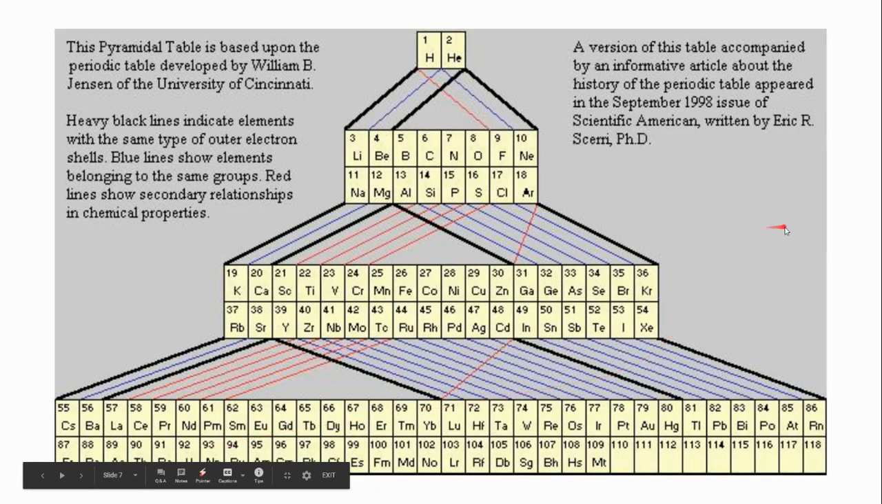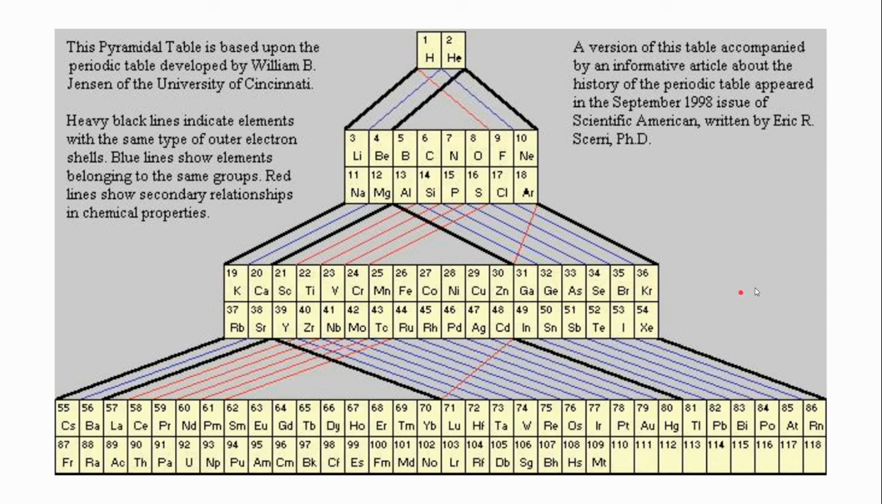And then there's this one that came out after Mendeleev's, and he tried to make some more connections with it. The dark black lines are the ones where they have the same type of outer electron shells. The blue lines are belonging to the same group, and the red ones show some secondary principles that they're related to in some way, shape, or form. So different periodic tables don't always have to look like ours, but the one that we use gives us lots of information, and that's what we're going to talk about today.